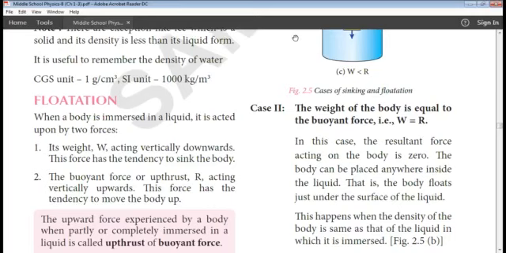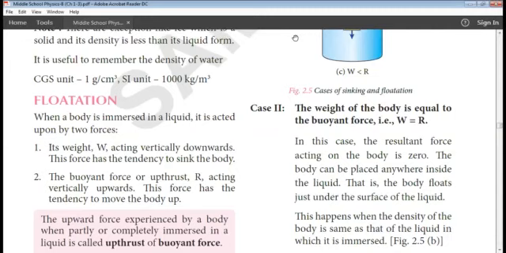Next, when you try to push the bottle inside the water, something pushes the bottle back. That is nothing but the buoyant force or the upthrust, that is R, which is acting vertically upwards. This force has the tendency to move the body up.